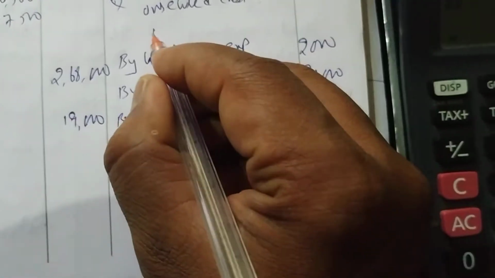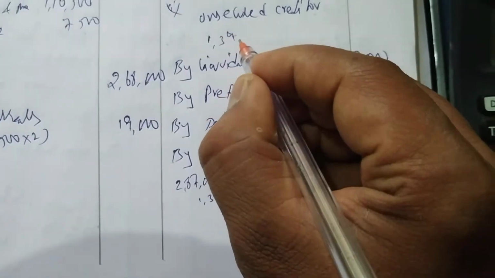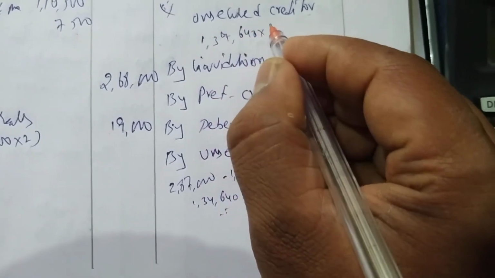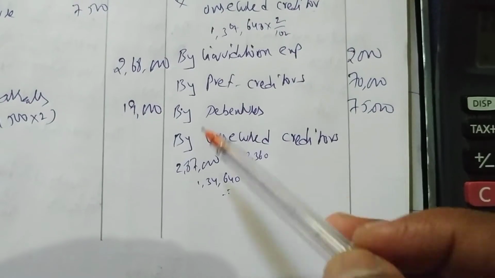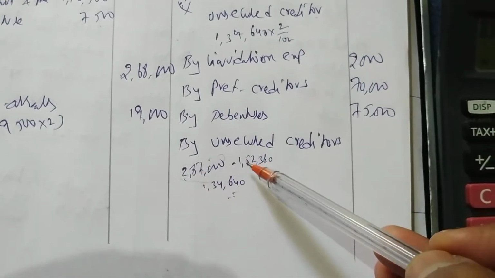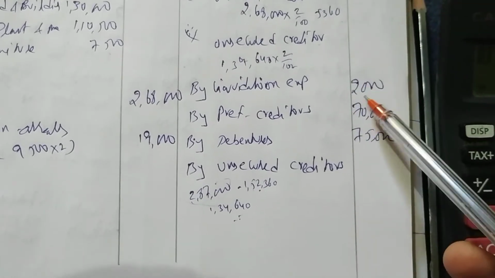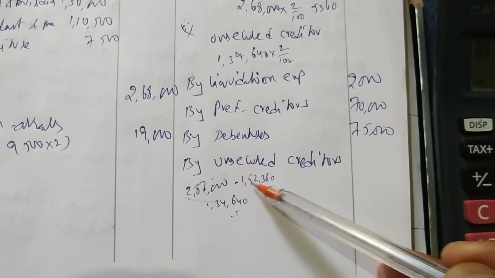So commission is 1,34,640 into how much percentage? 2 by 102, rate plus 2, 100 plus 2. Whenever the amount is insufficient, see, this much we have on the debit side. We have to pay all of this total: 5,360, 2,000, 70,000, 75,000. I added all and got 1,52,360.